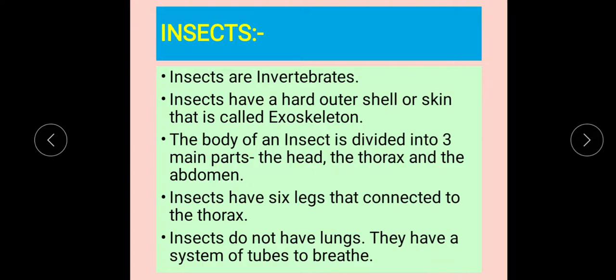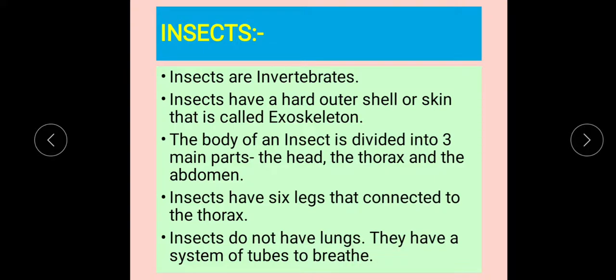But if we talk about insects, they do not have any lungs. Instead of lungs, they have a system of tubes, and that tube system helps the insects to breathe. So insects do not have lungs, they have a system of tubes to breathe.